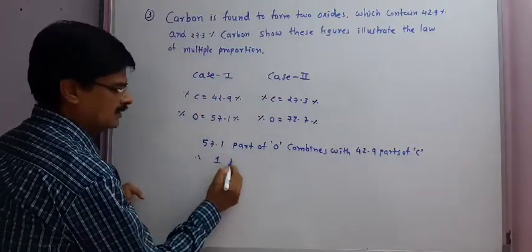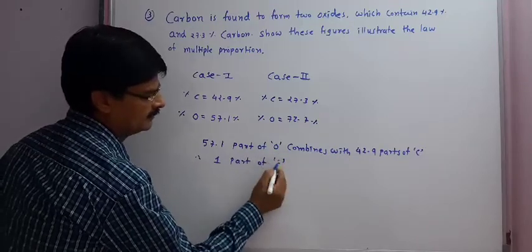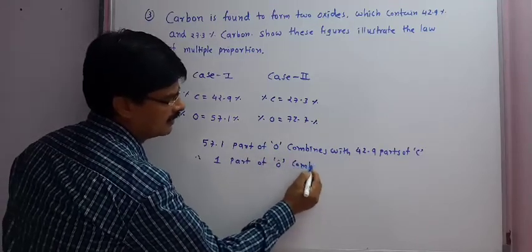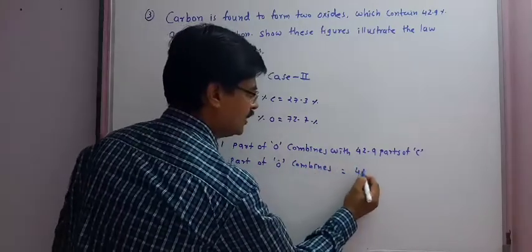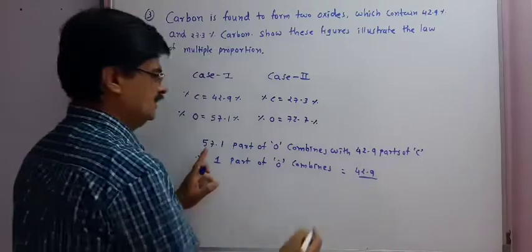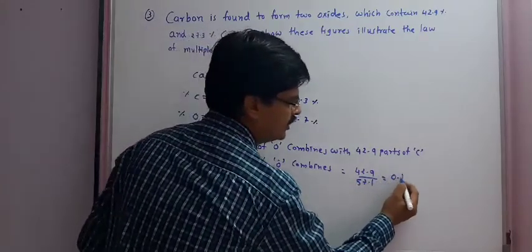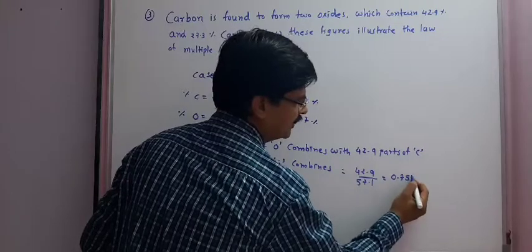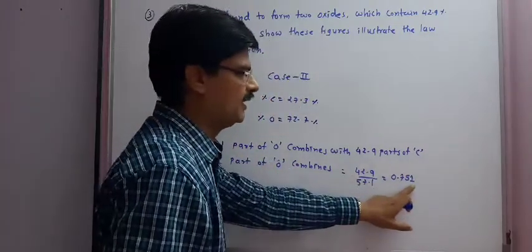Therefore, 1 part of oxygen combines with 42.9 upon 57.1, which is equal to 0.751 on simplification.